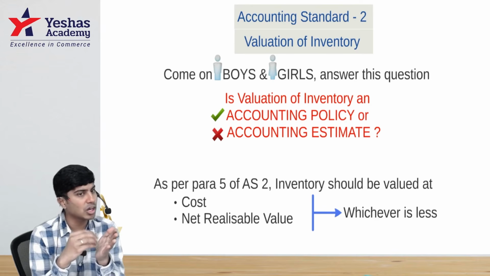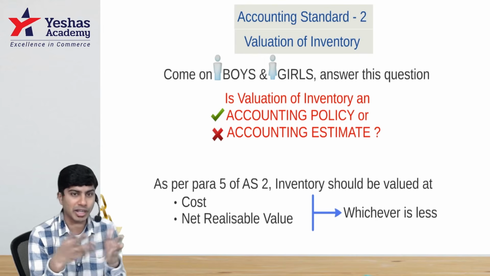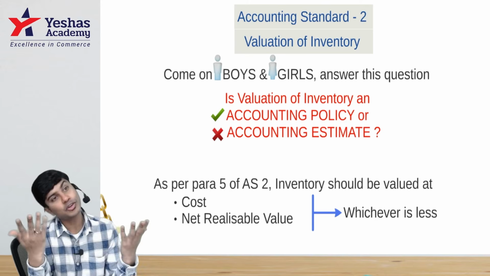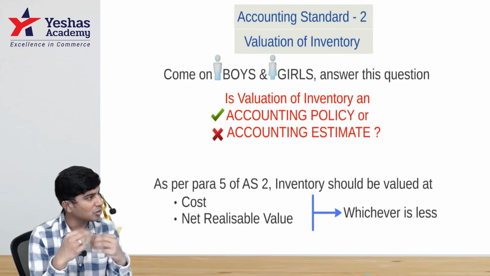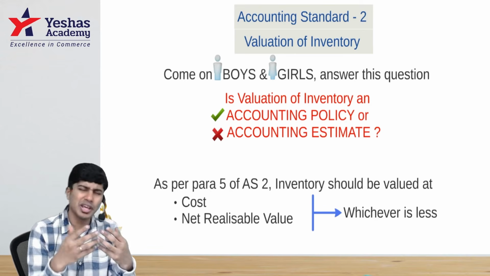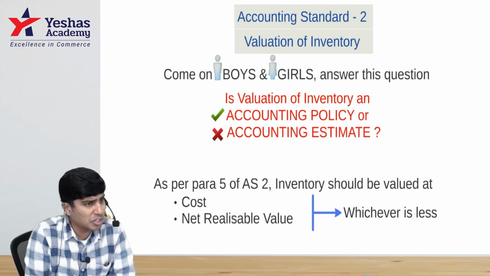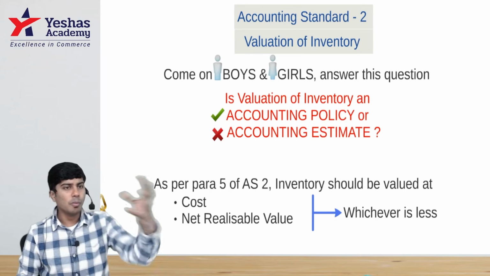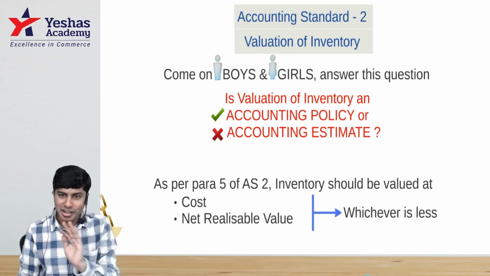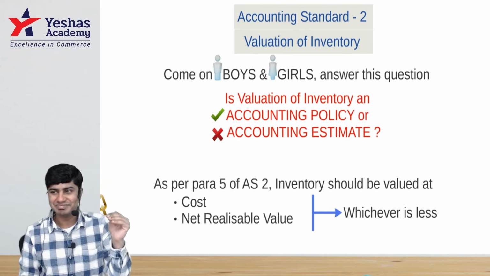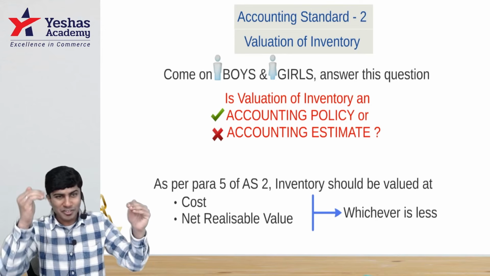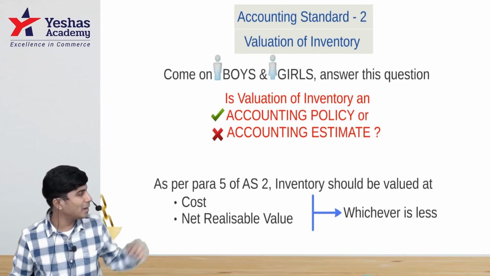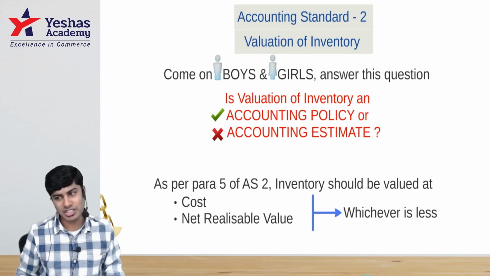Conservatism says if you expect a loss in the future, don't wait for the future to cry. Cry today for tomorrow's problems, laugh tomorrow for tomorrow's happiness. Tomorrow, when you sell someday in the future, you'll make a loss of 10 rupees. Don't wait for that day. Book your loss today. How? You purchased inventory for 100. Don't record it at 100 in your closing stock. You record it at 90. When you reduce your closing stock by 10, profit reduces by 10. That's the conservatism convention, and that's how we apply cost or NRV, whichever is less.